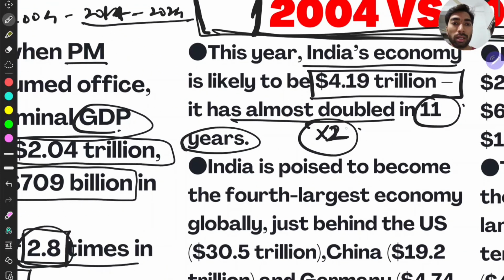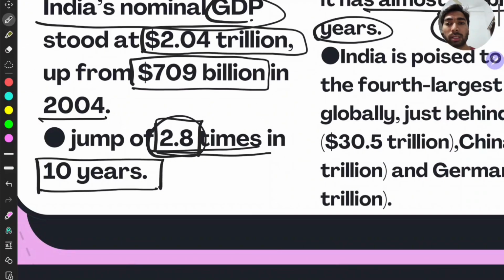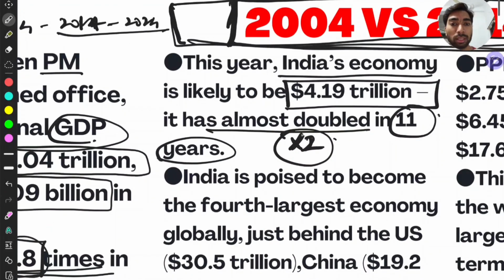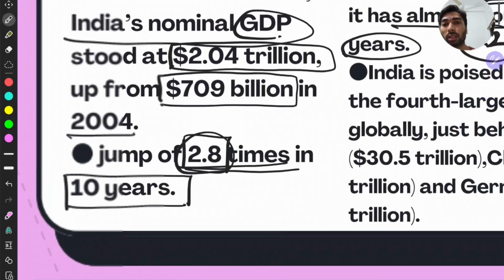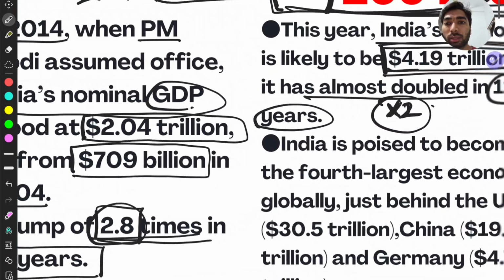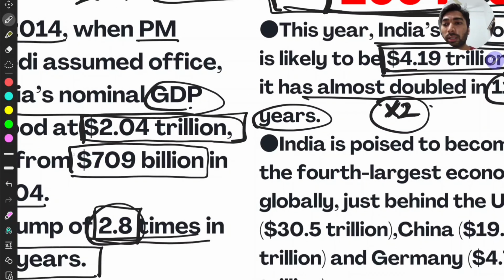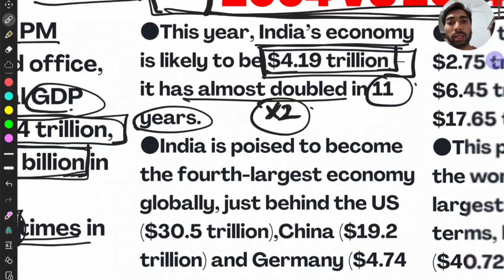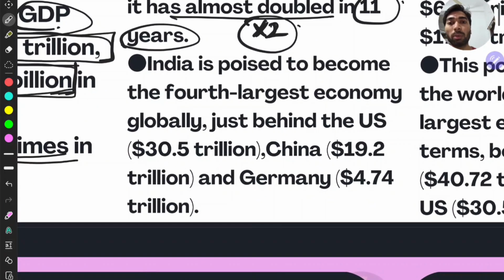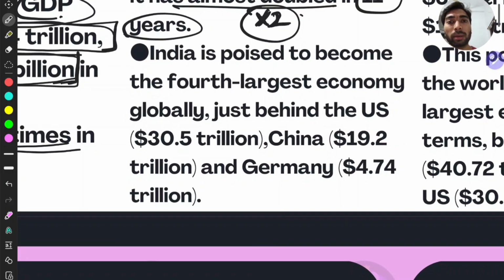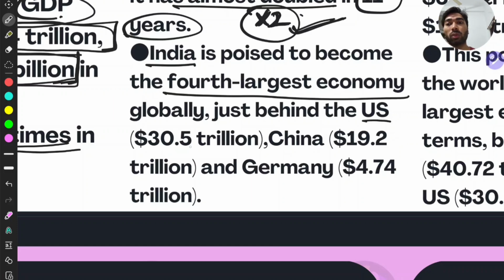Though it is less percentage of increase, when you see the number here, after some progress, it is very hard to increase, right? And there are COVID-19 issues and many other issues, right? Demonetization. So this is an overall good improvement, right? And then India is poised to become the fourth largest economy right now, just behind the US, China, and Germany. This is with respect to GDP, right?